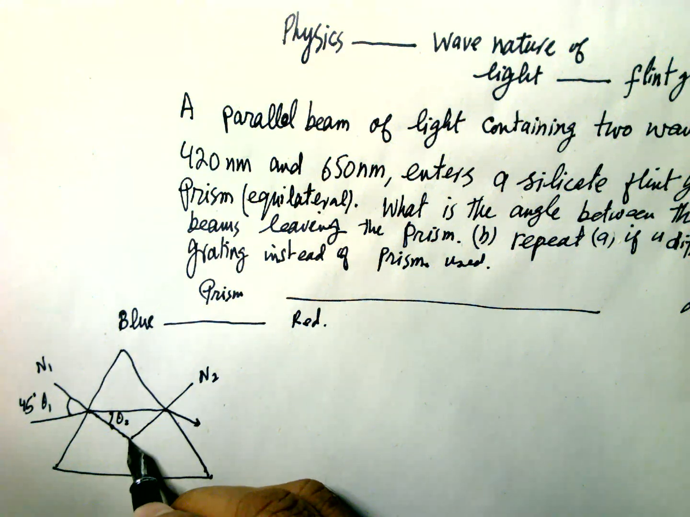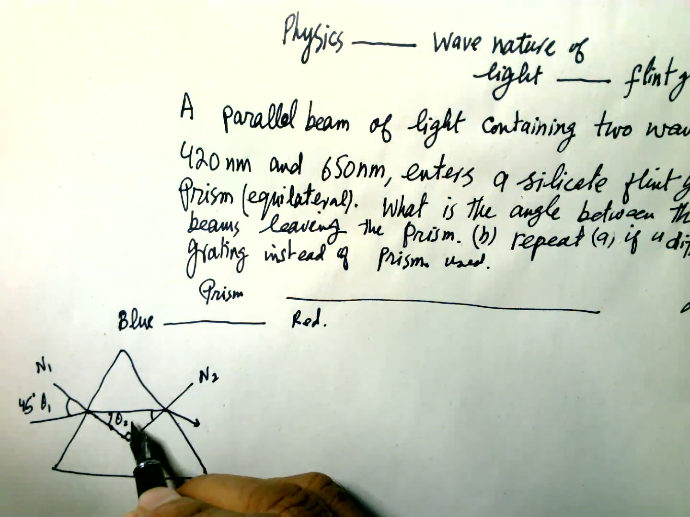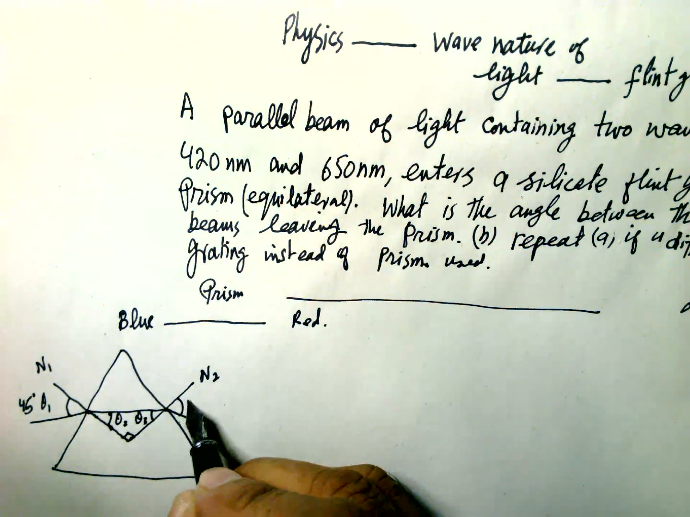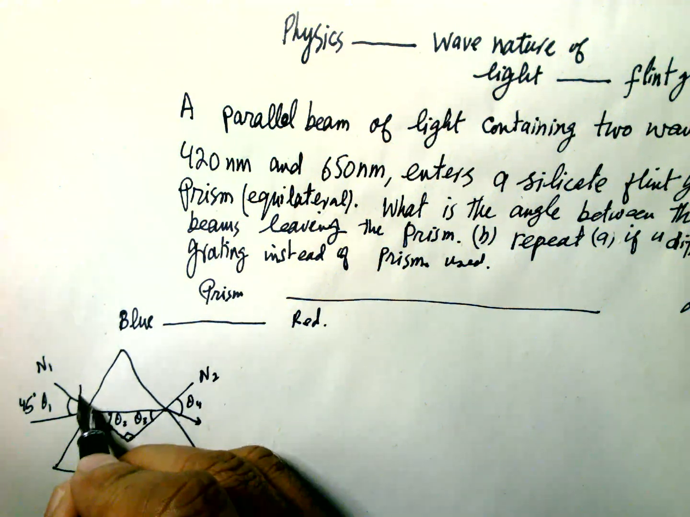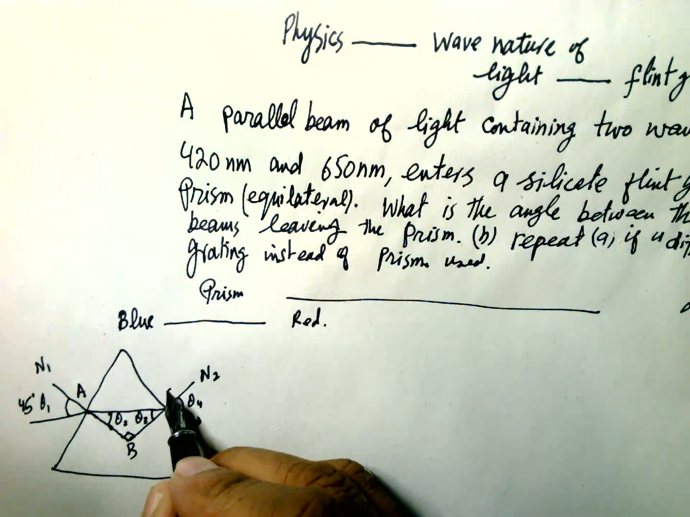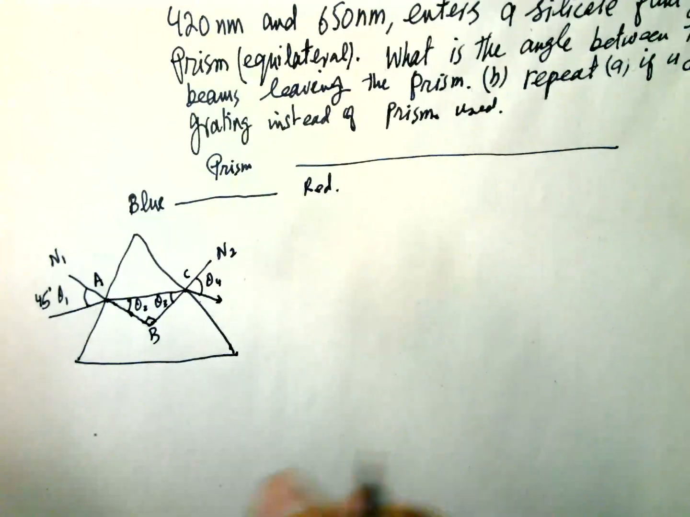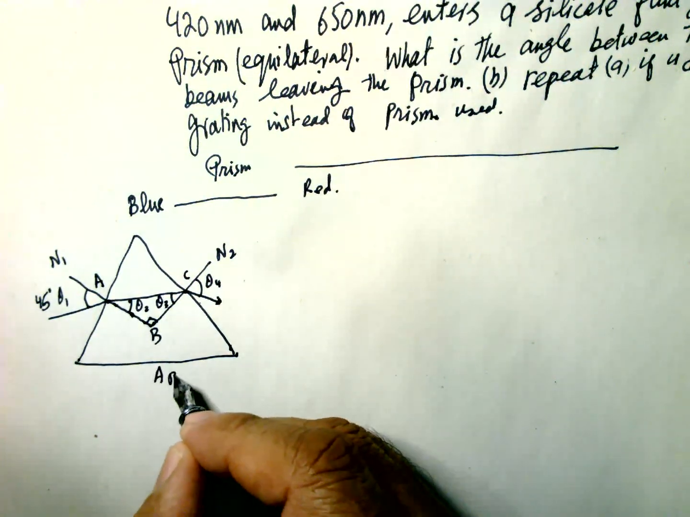And this is a 90 degree. This is theta 3. And this is theta 4. This point is A, this is B, this is C. So blue at point A.